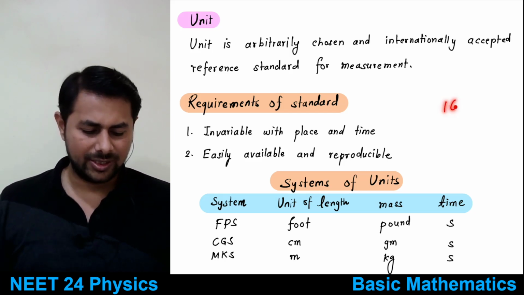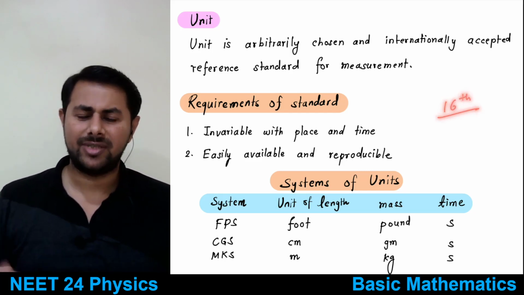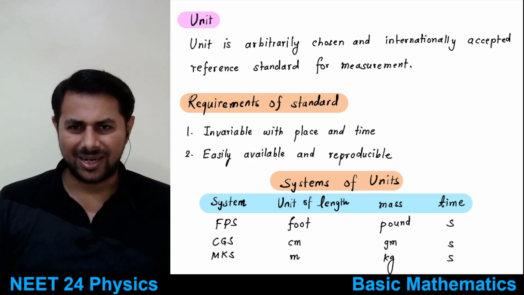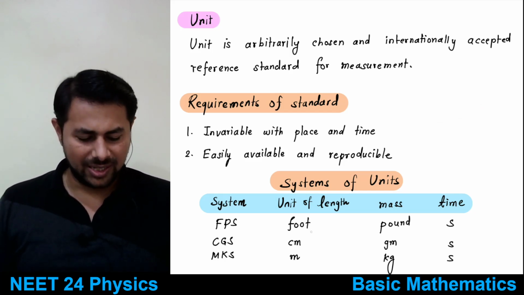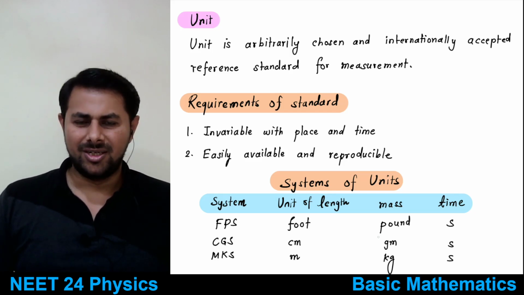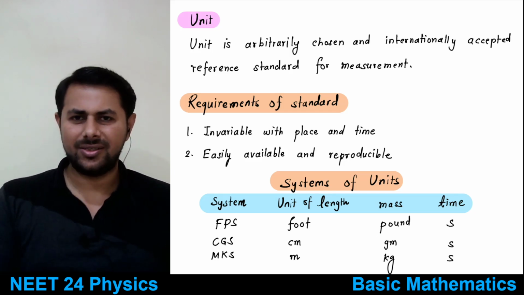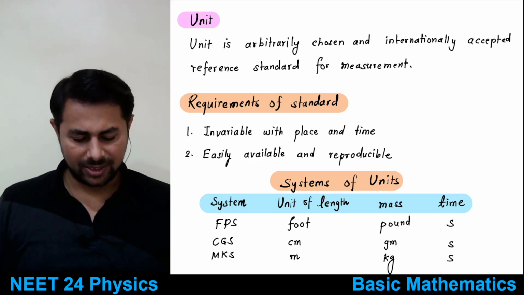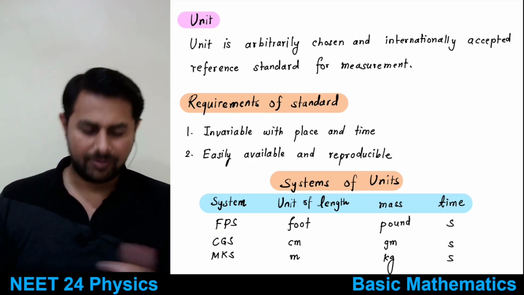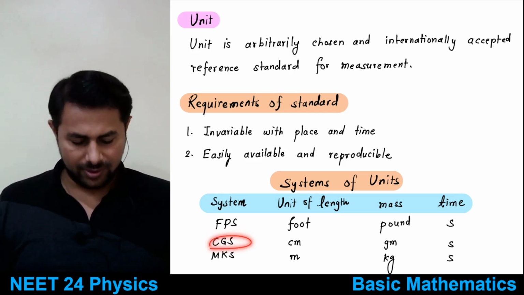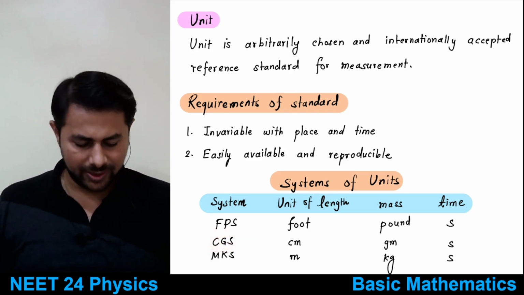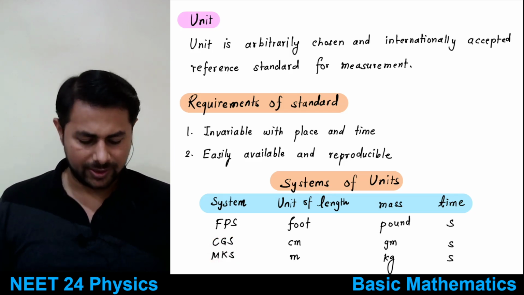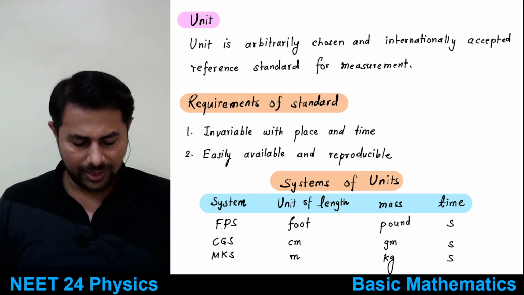If you talk about the 16th century, there was only one subject, that is motion, mechanics. So any quantity in mechanics you can represent using length, mass and time. So if you have units of those 3 things, you have a system of units, and that's why these were the systems of units. FPS was used in some part, then CGS was used in some part, and MKS was used in some part.